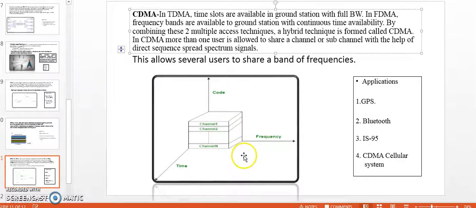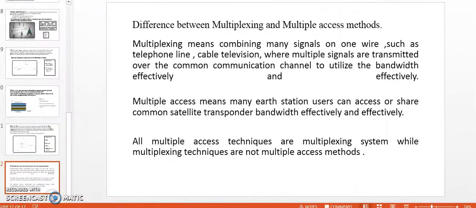So this is the diagram for CDMA. Applications: GPS system, the Bluetooth, IS-95 system, CDMA cellular system.